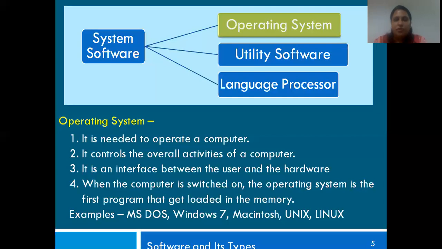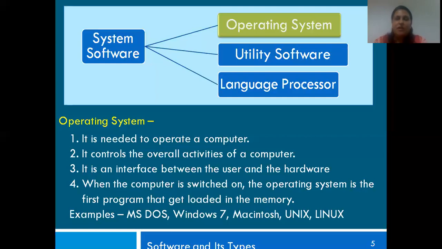Fourth point, we all know when you switch on the computer for the first time, this is the first program that is loaded into the memory. The black screen that you see when you switch on your computer is actually your operating system booting up. So your operating system boots up first. Once your operating system is up, only then you are able to use the machine. So your operating system is extremely important.